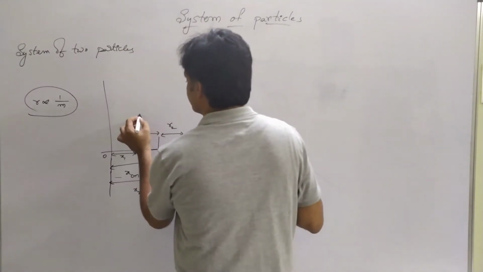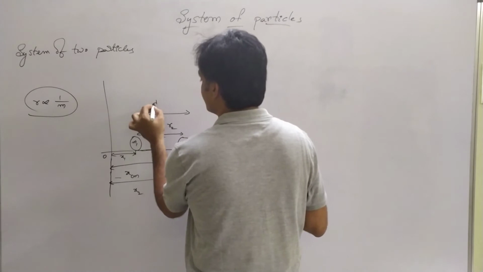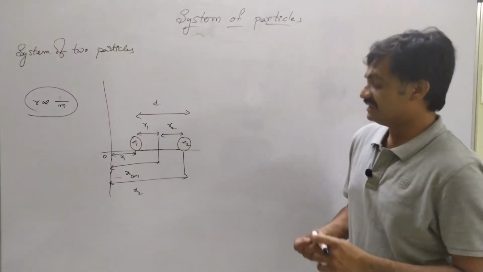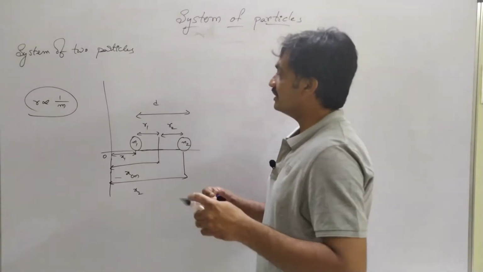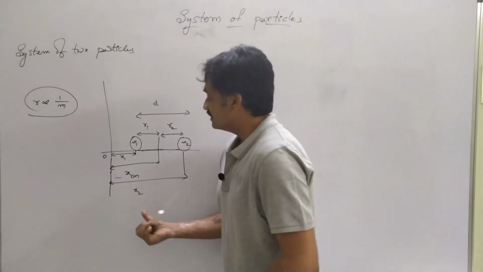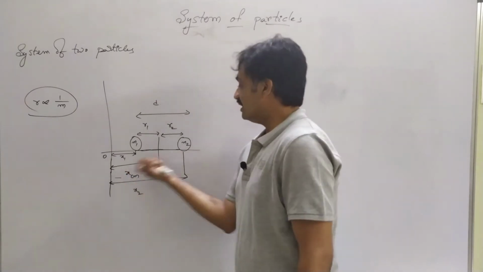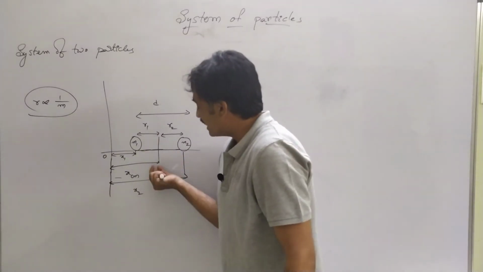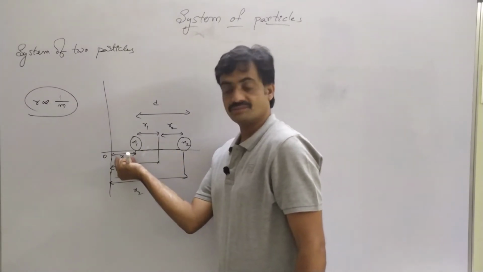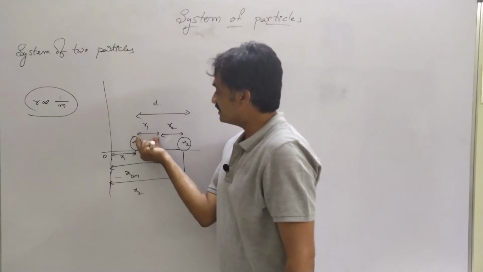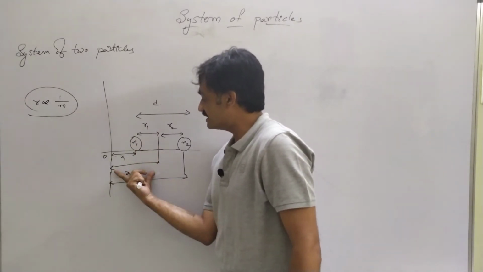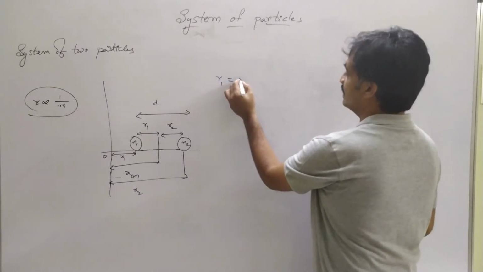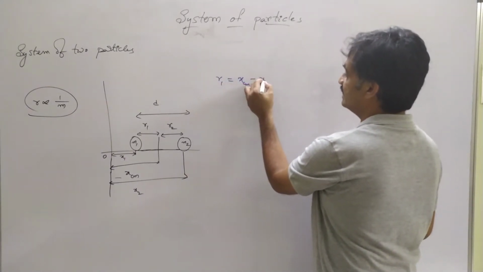And already we had discussed that these two particles are being separated by a distance d. From this, now we are going to represent the equation for center of mass along one dimension. For this, observe that r1 is equal to xcm minus x1. So I am going to write this as r1 equals xcm minus x1.